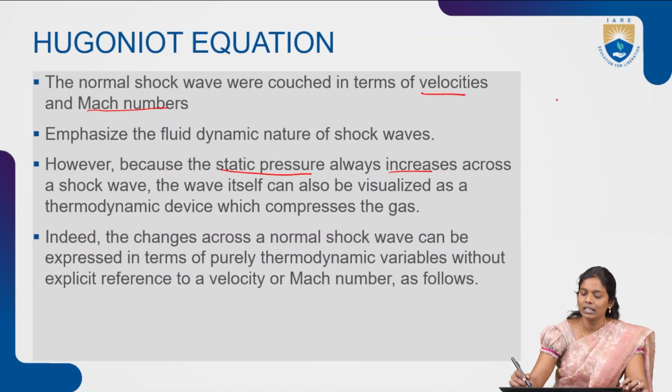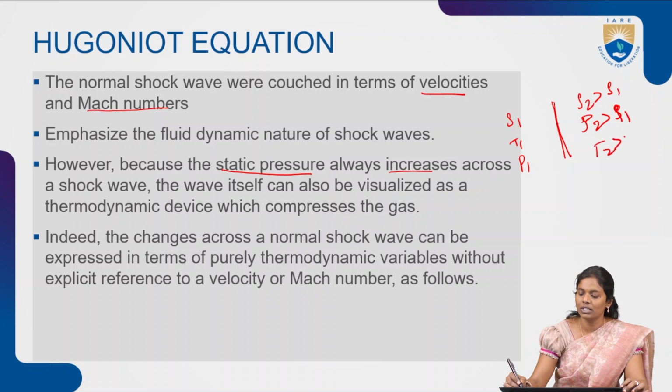For the normal shock wave, the flow properties ahead of the shock wave, that is ρ1, T1, P1, are less than those behind the shock wave. P2 is greater than P1, and T2 is greater than T1. So we visualize the wave as a thermodynamic device which compresses gas.